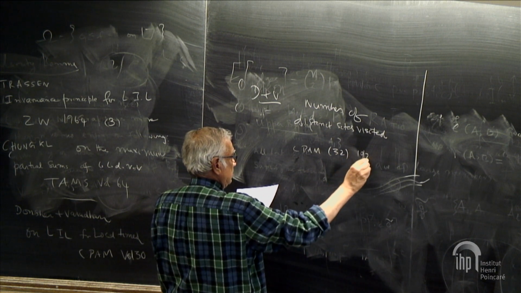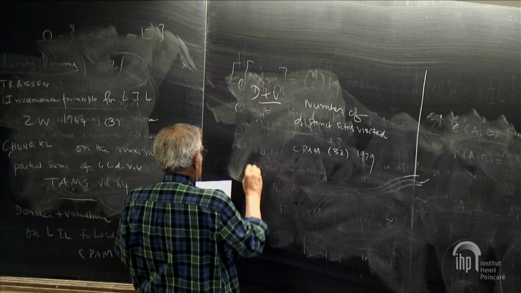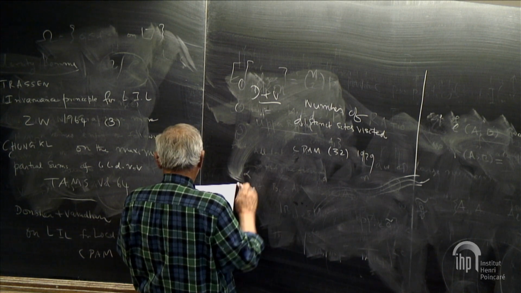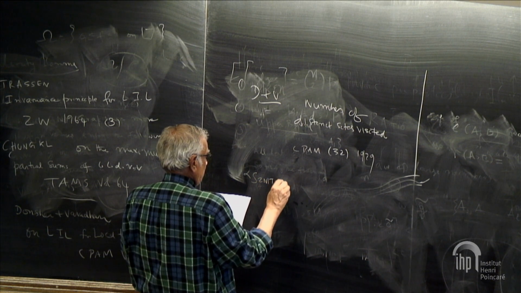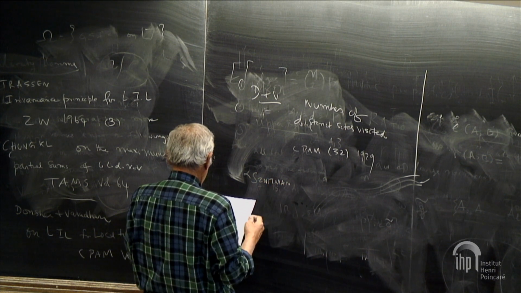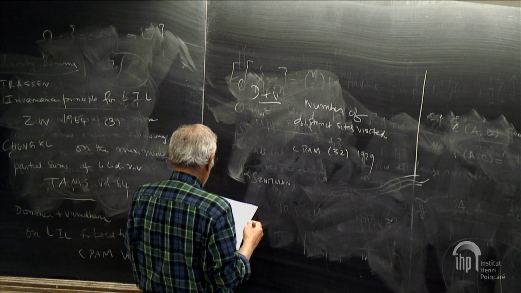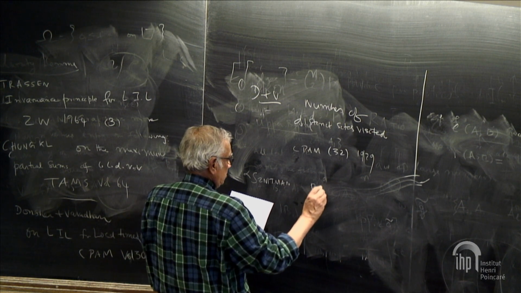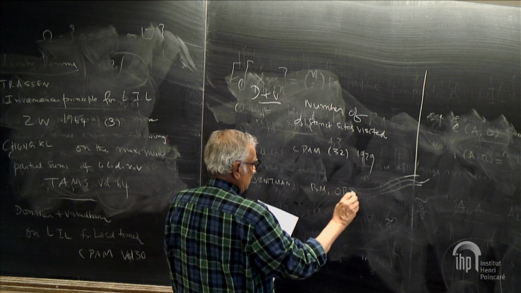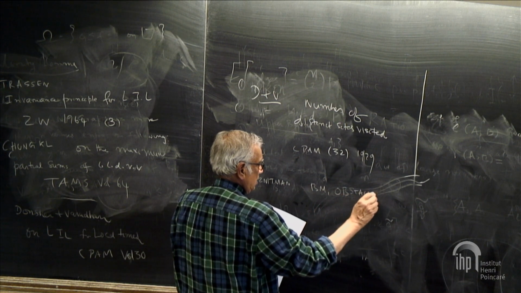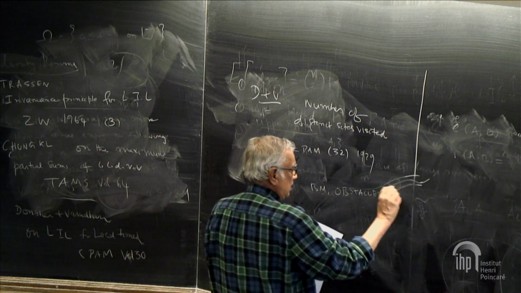That's 1979. Then the next one is Sznitman, called Brownian motion, obstacles, and random media.